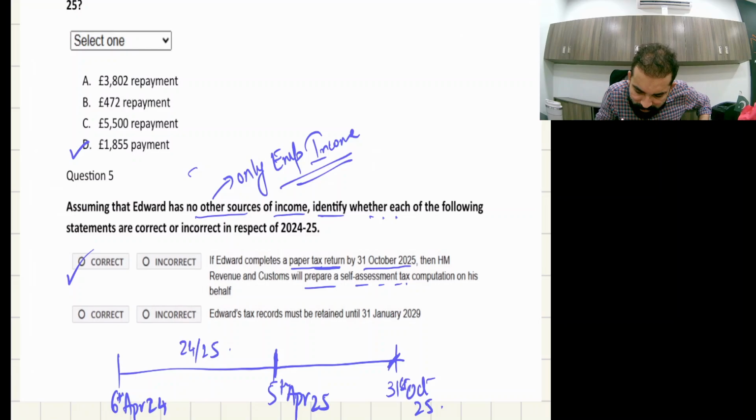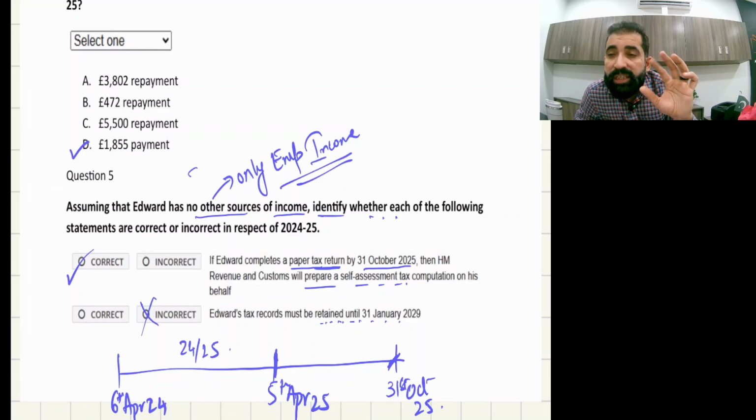Now, Edward's tax returns must be retained until 31st... So sorry, it's incorrect. Why? Because if a person has no business income, like the case of this question, that means only employment income, no business income, then he or she must retain the tax records by 31st January 2027 for this fiscal year 24-25.